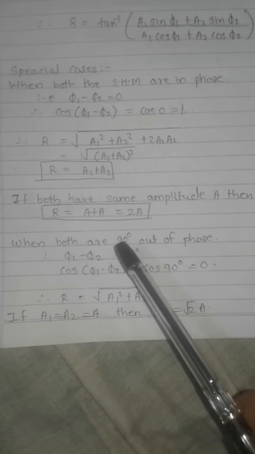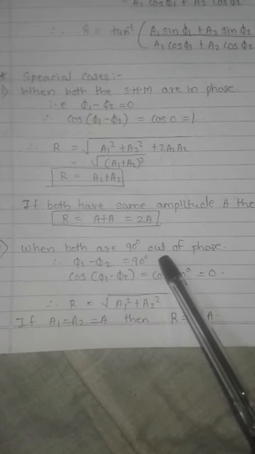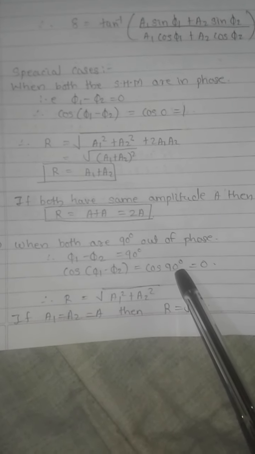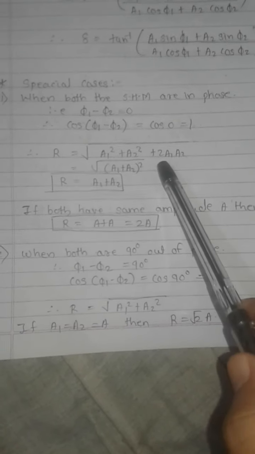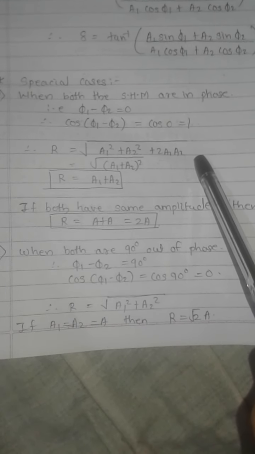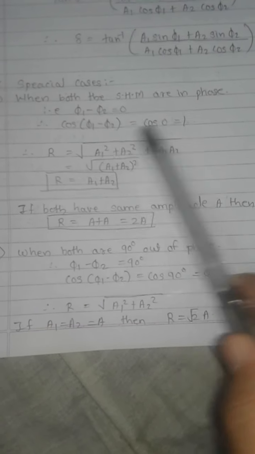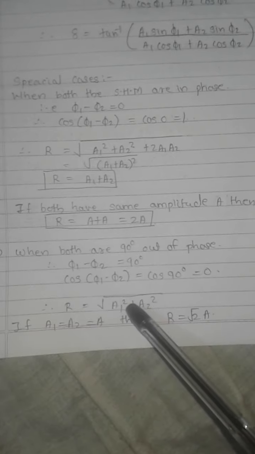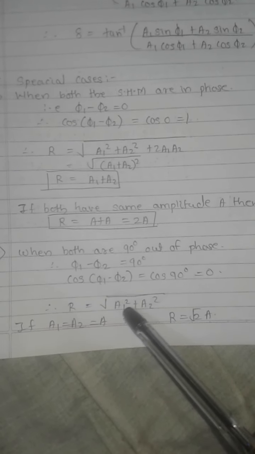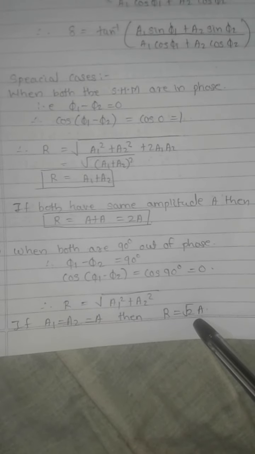Similarly, if the phase difference is 90 degrees, that is phi 1 minus phi 2 is 90 degrees, then cos 90 equals 0. If we put that in, the term 2a1 a2 cos(phi 1 minus phi 2) becomes 0. So what remains is a1 square plus a2 square. If the amplitude is the same, we get a1 square plus a1 square, that is 2a1 square, so we get root 2 times a if both amplitudes are equal.